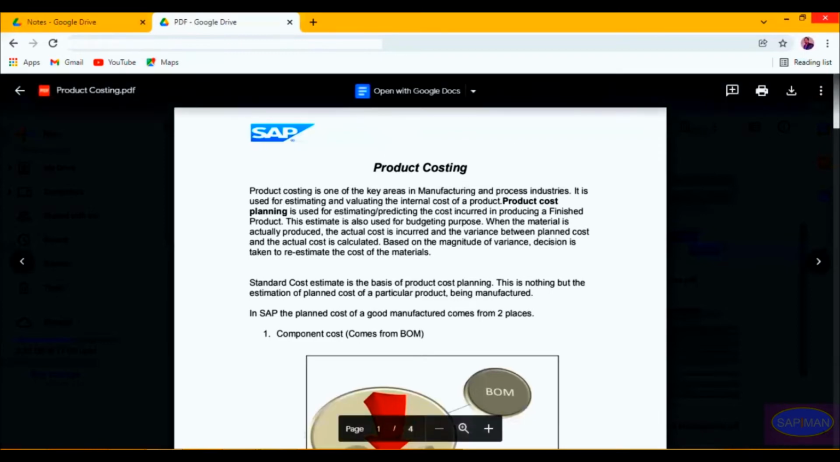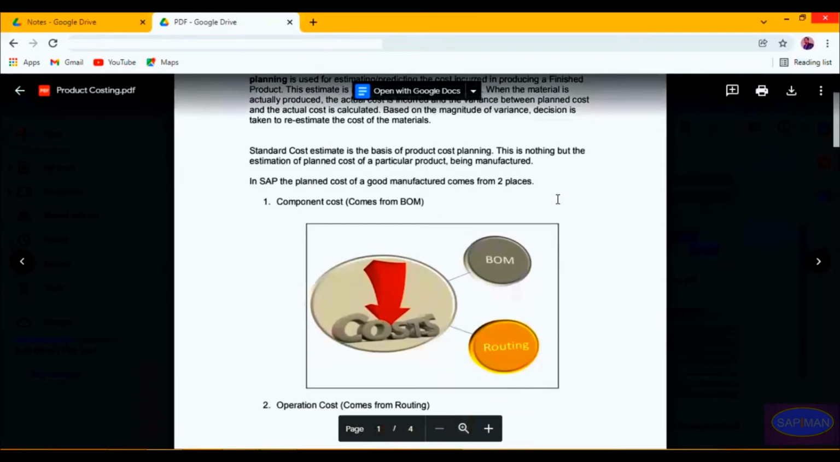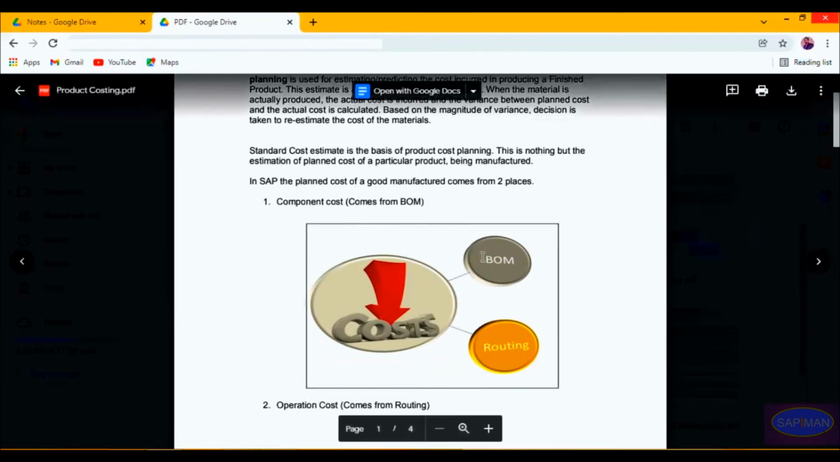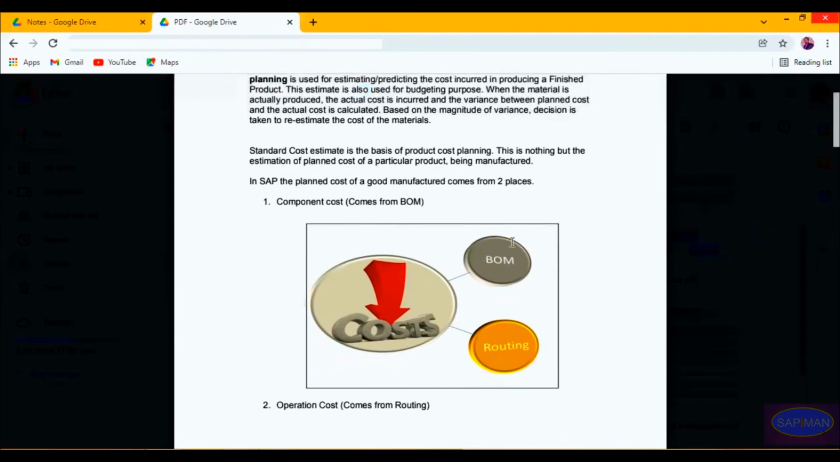So basically, suppose you have a product. Now from where will you get the cost? You will get the cost of that product from two places. You get the cost of the BOM, from which you get the component cost, and you get the cost of the routing, from which you get the operation cost. This BOM cost and routing cost together form the cost of the product, and it becomes the planned cost. That means this is your estimated cost.